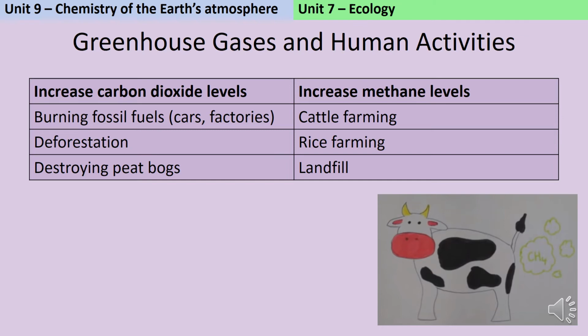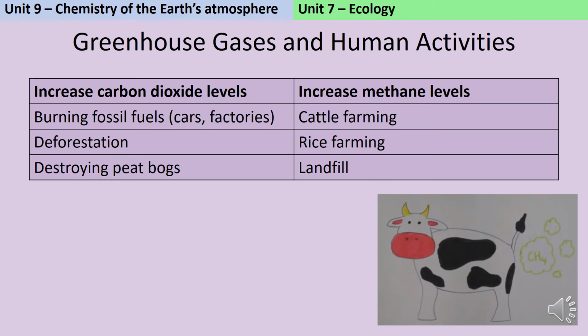Methane is also a really serious greenhouse gas, even if it gets less headlines and less time in the news. There are 3 big human activities that are all majorly contributing to methane levels. The first one is cattle farming, and this one you've probably heard of because, well, it's kind of funny to think of. So one of the biggest sources of methane emissions is the fact that where you have cattle, and particularly where they've been fed on grain rather than grass, they basically fart out a load of methane.